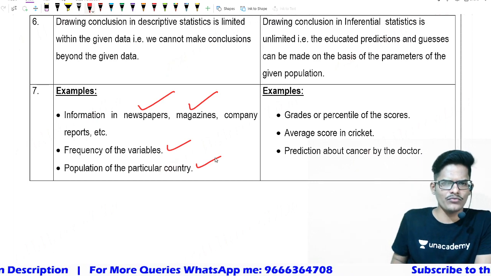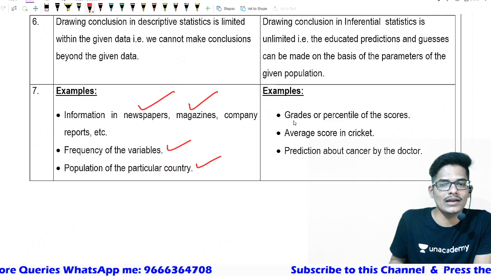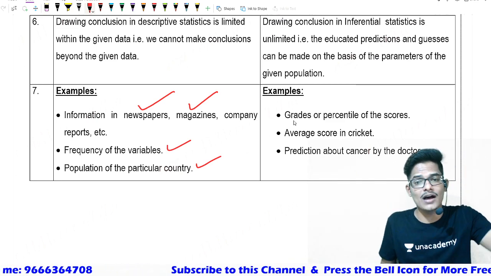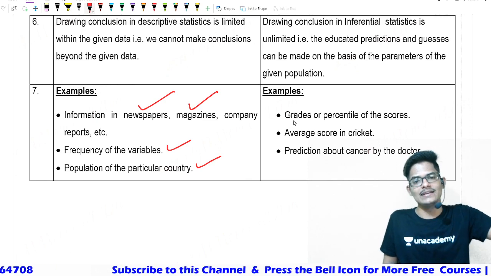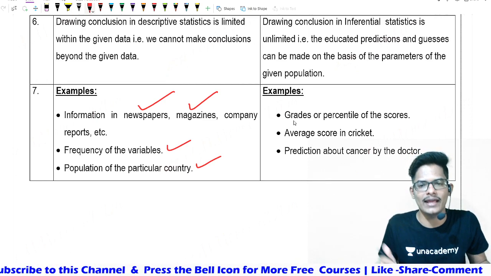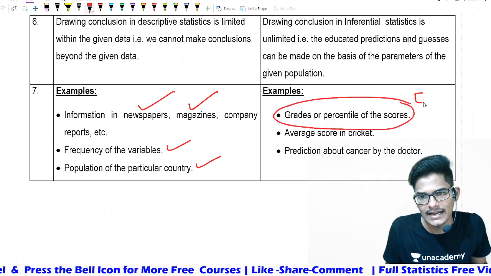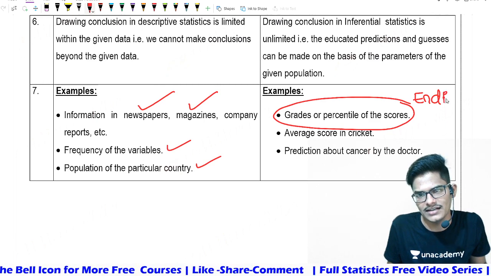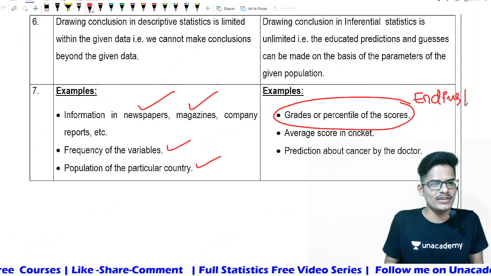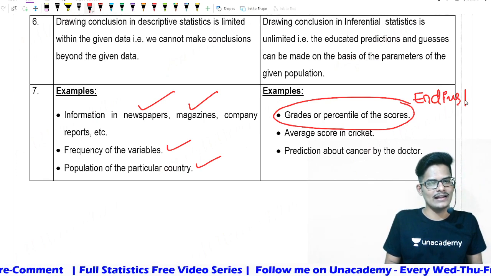Then what do you mean by inferential statistics? Grades are a percentile of the score. How do you arrive at a grade? A grade is a conclusion from the raw facts to organizing. After analyzing and applying so many statistical methods, you might have been given a grading. So that means it is the last, ending process. Inferential is an ending or conclusion task only, whereas descriptive is a total series of processes till analysis.